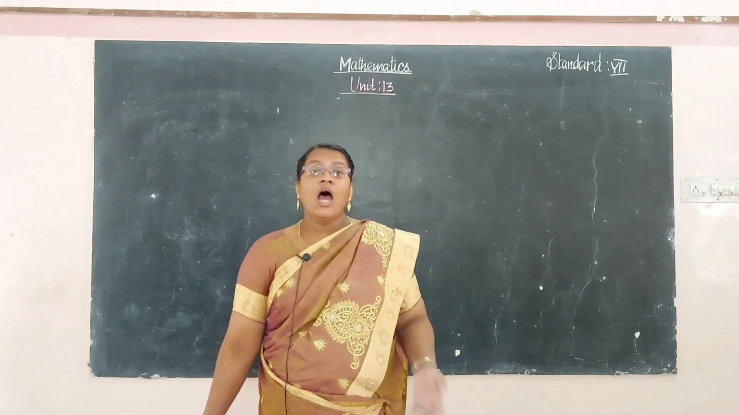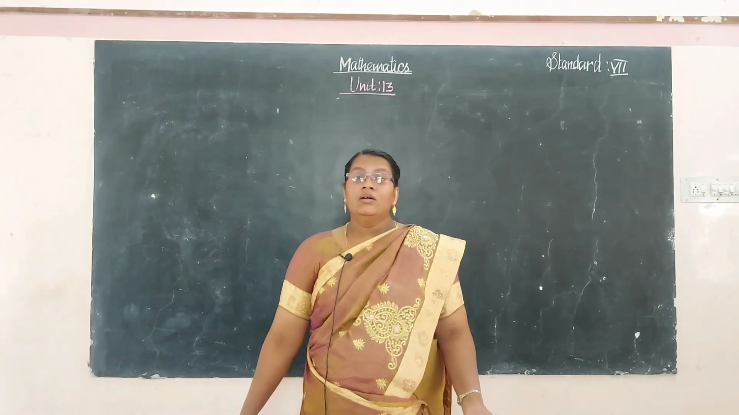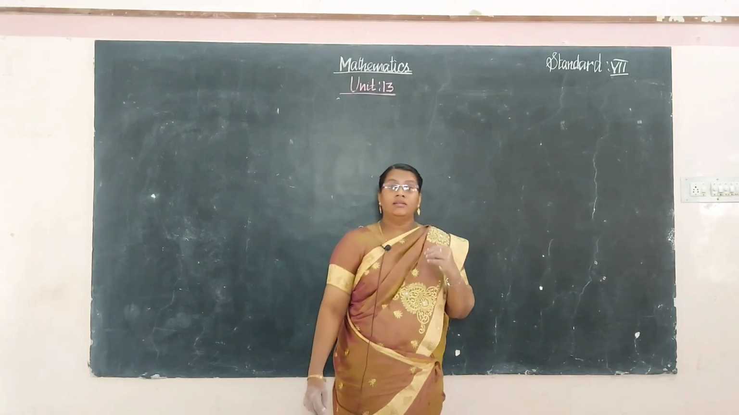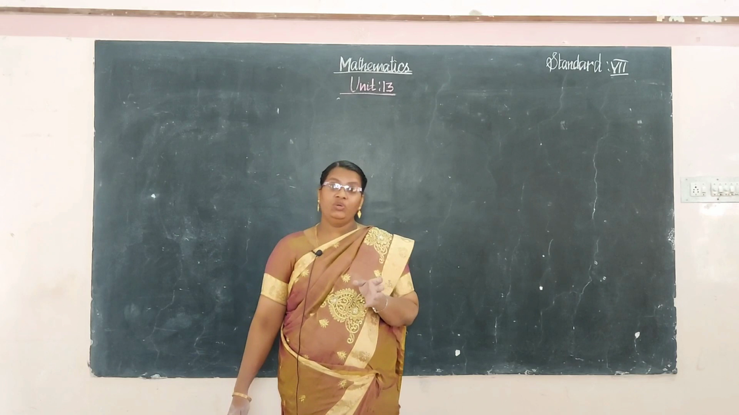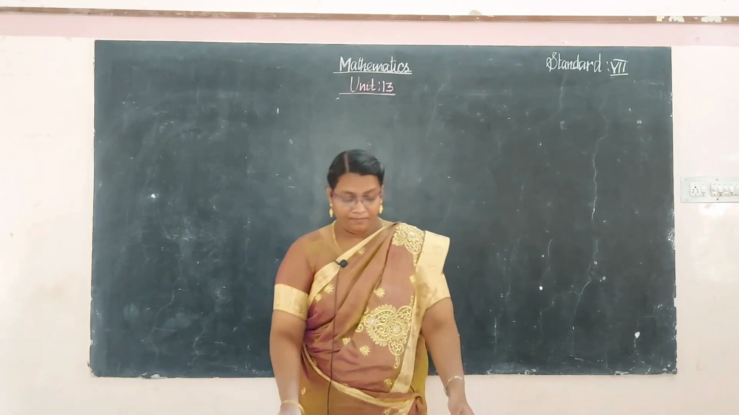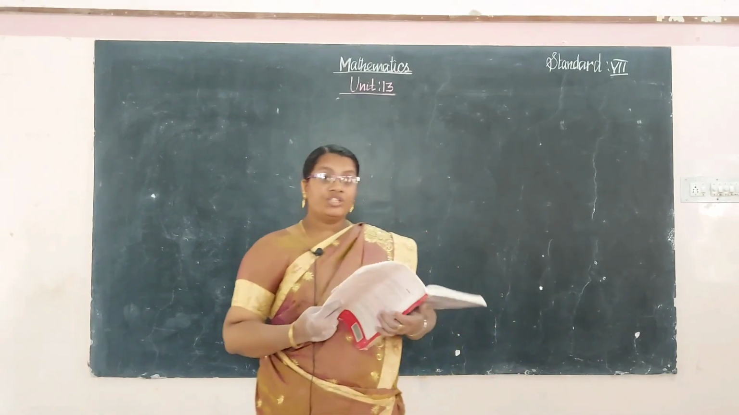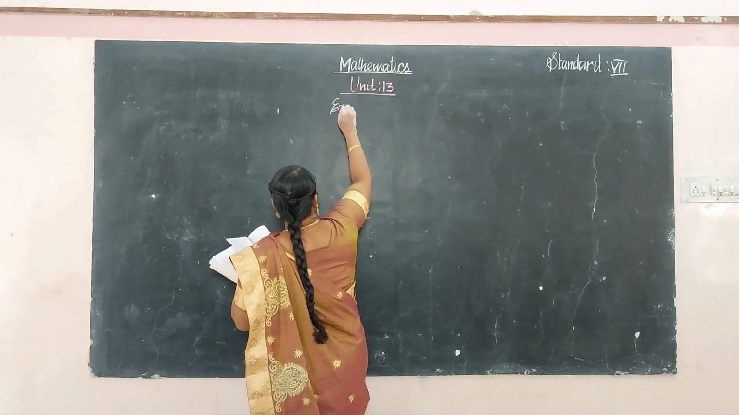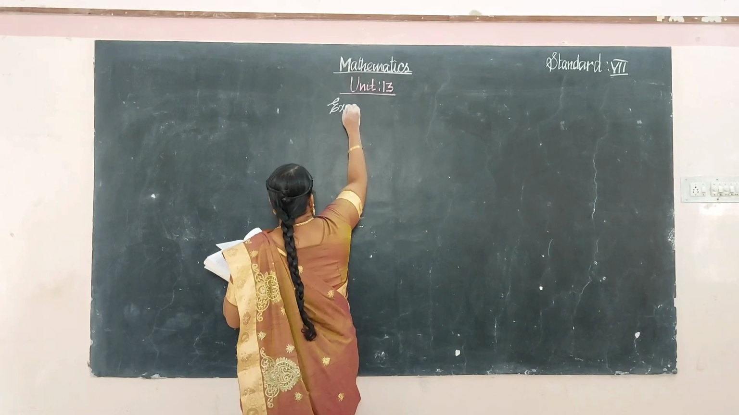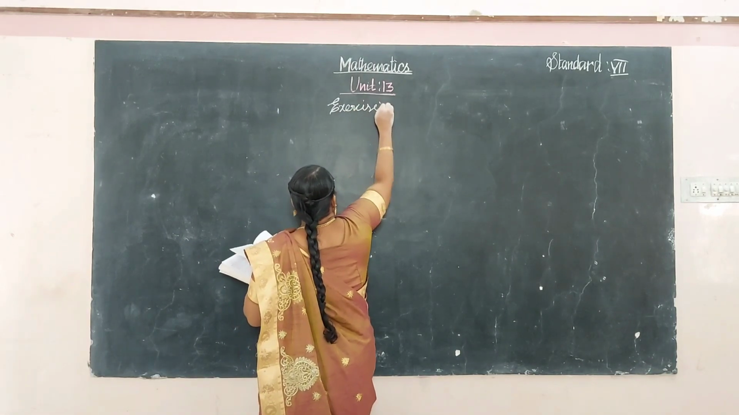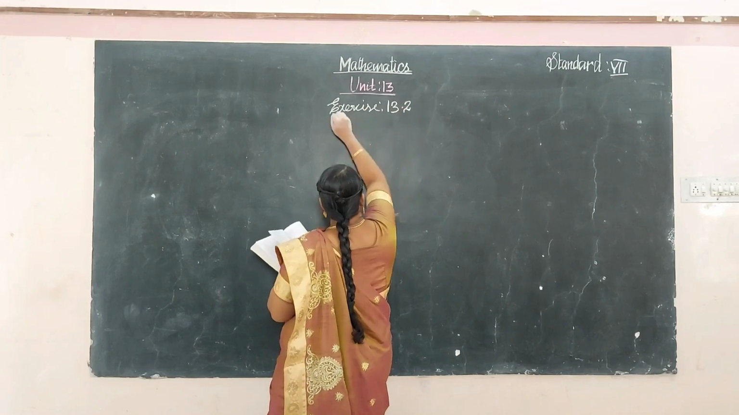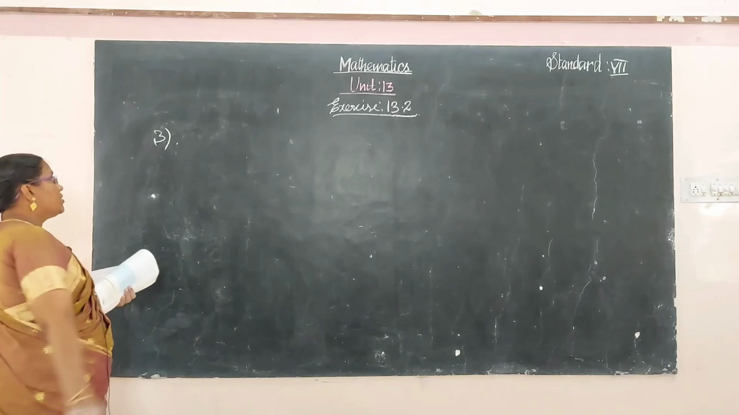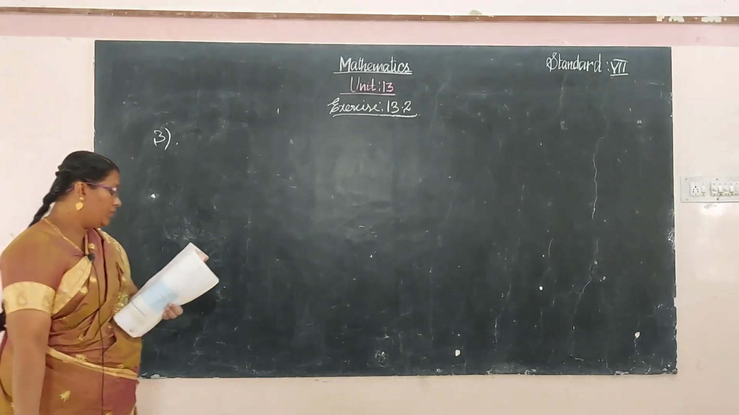In a previous class we learned about congruence and the criteria of congruence of triangles. I hope you all understood that. Today we are going to complete exercise 13.2 and worksheet 1 and worksheet 2. First we do the exercise problems, then complete the worksheets. Exercise 13.2, the third problem. The first two problems were already given as homework, so start from the third one.